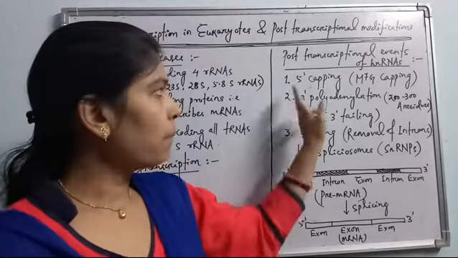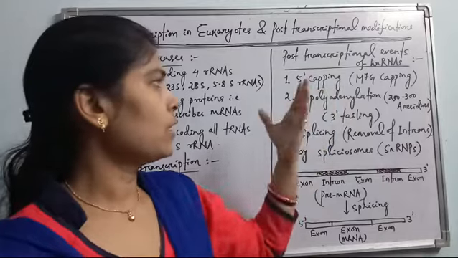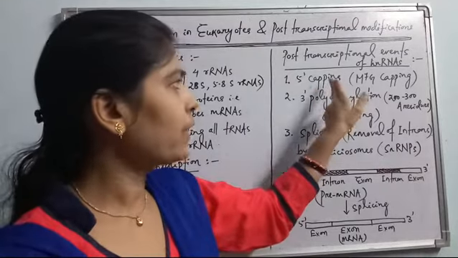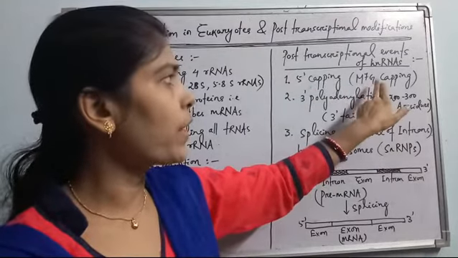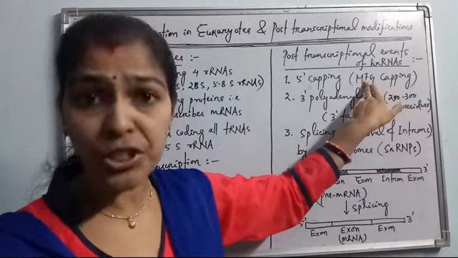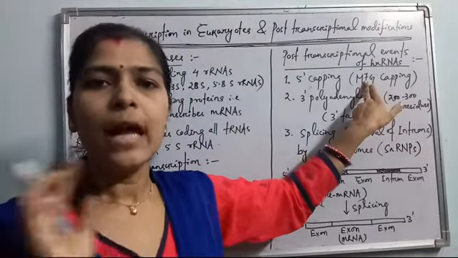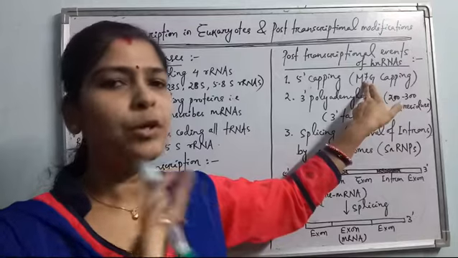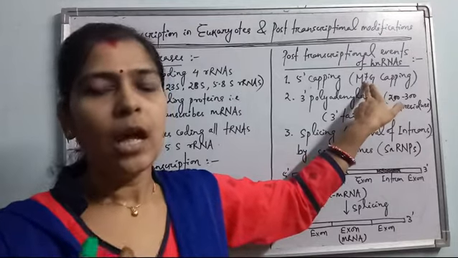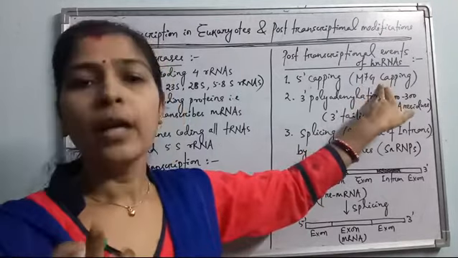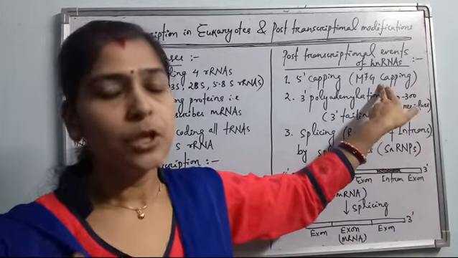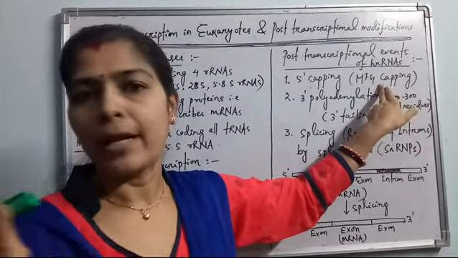So the mRNA is protected by the 5' capping. The cap is the M7G, the guanine residue methylated in the 7th position, so ribonucleases cannot attack the mRNA. So this cap protects the mRNA.